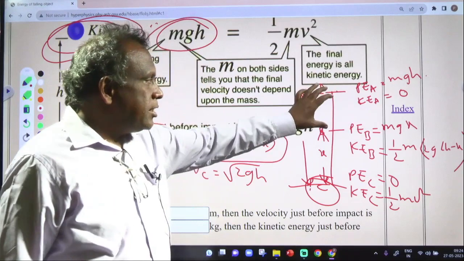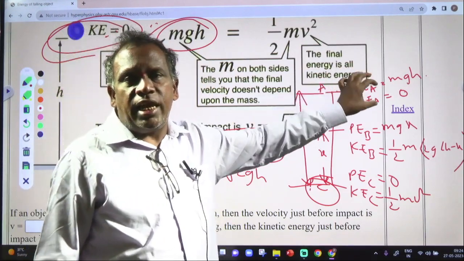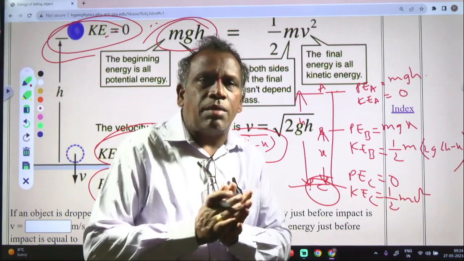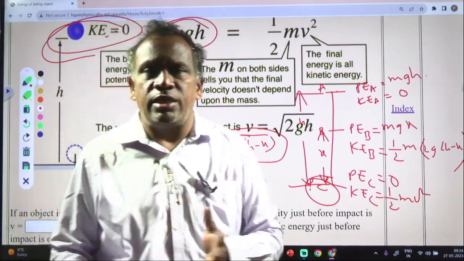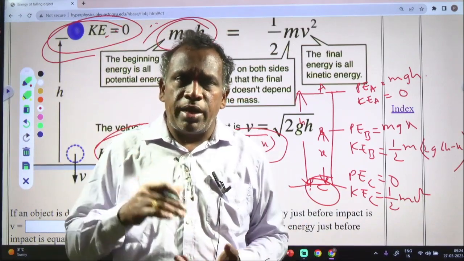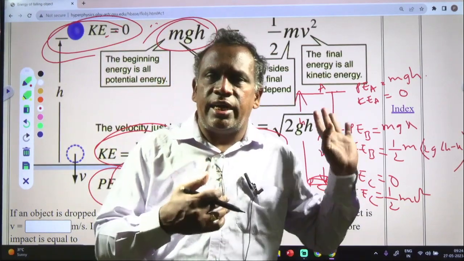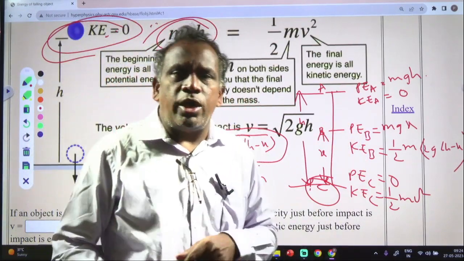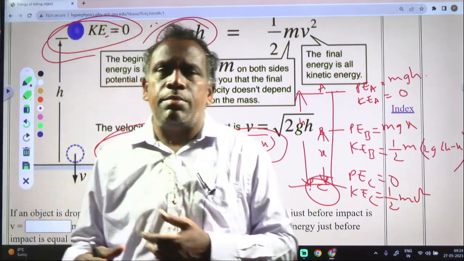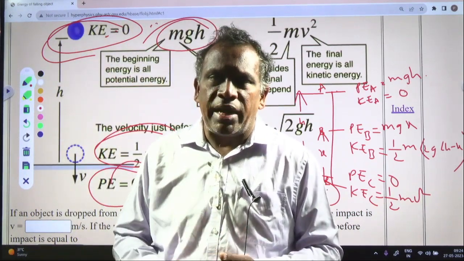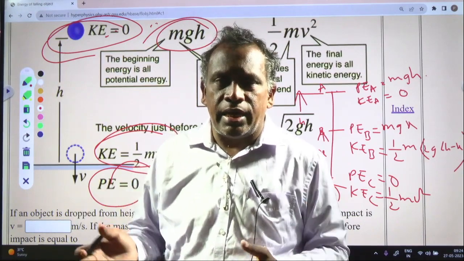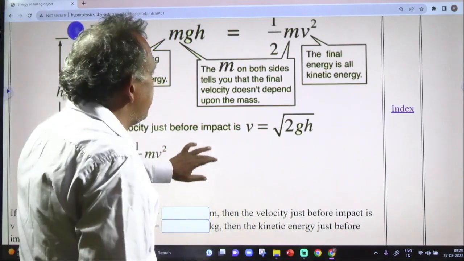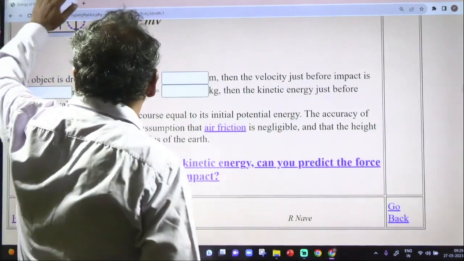So the sum of both energies at A is equal to the sum of both energies at B. The sum of both energies, kinetic and potential energy, is nothing but mechanical energy. That mechanical energy remains constant at any place in a freely falling body. Similarly, if a body is projected upwards, that also remains the same at any point. So the mechanical energy, sum of potential and kinetic energy, remains the same. This explains the law of conservation of energy.